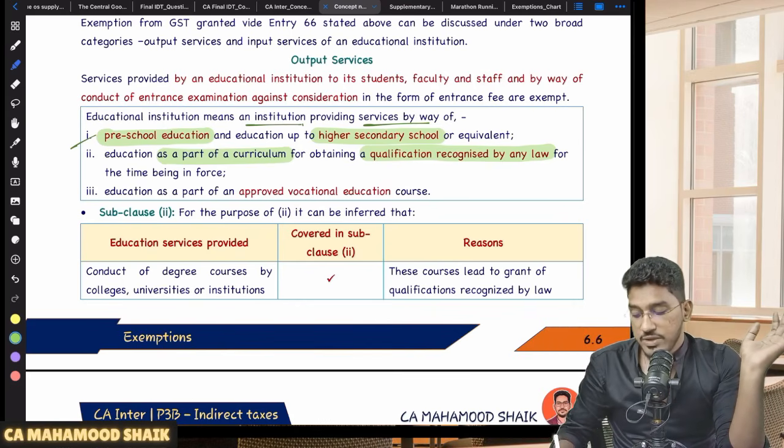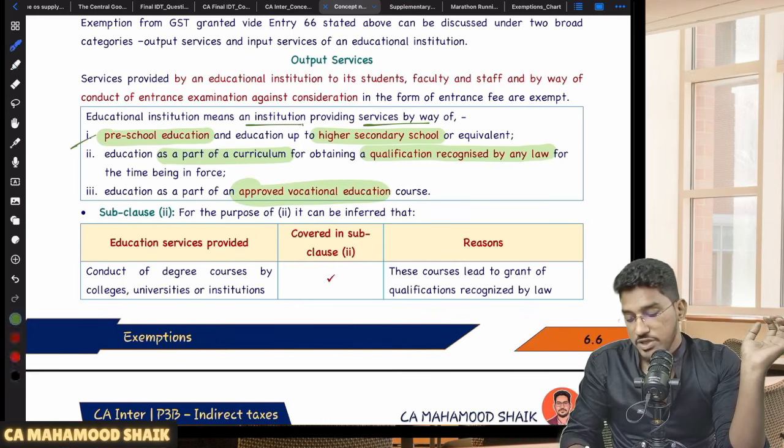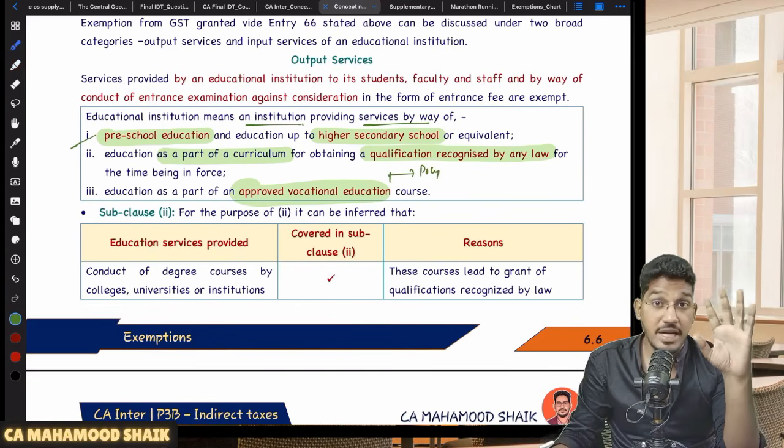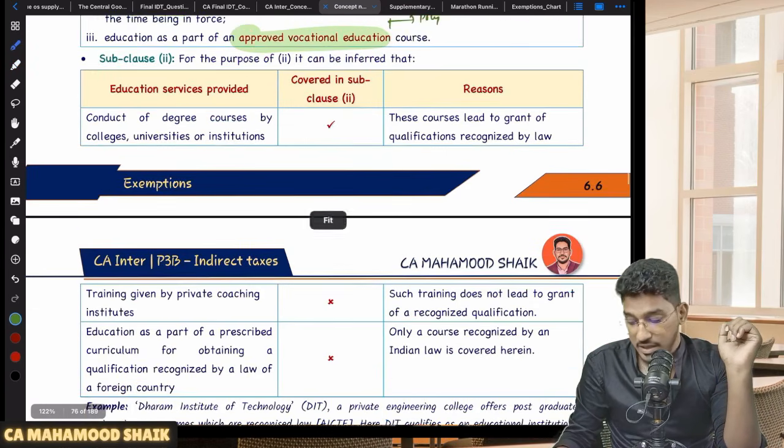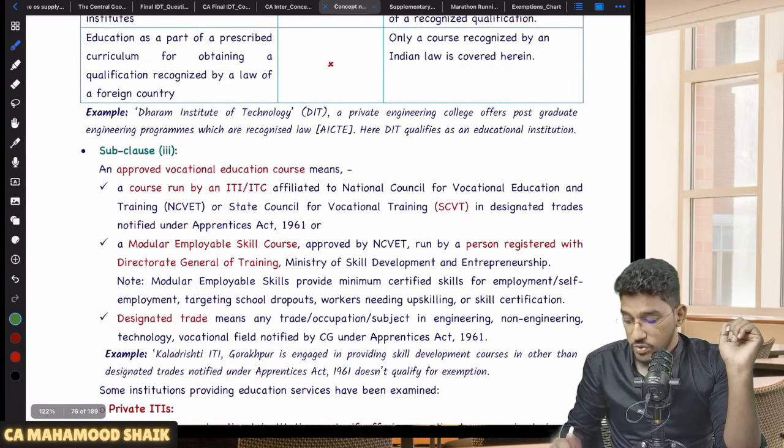Not just that, education as a part of approved vocational education courses. Sir, what are those approved vocational education courses? Approved vocational education courses, if I have to put it in simple terms, are polytechnic courses, private ITIs, public ITIs, government ITIs. So ITI services will be there. Sir, what is an ITI? So what is an approved vocational education course?